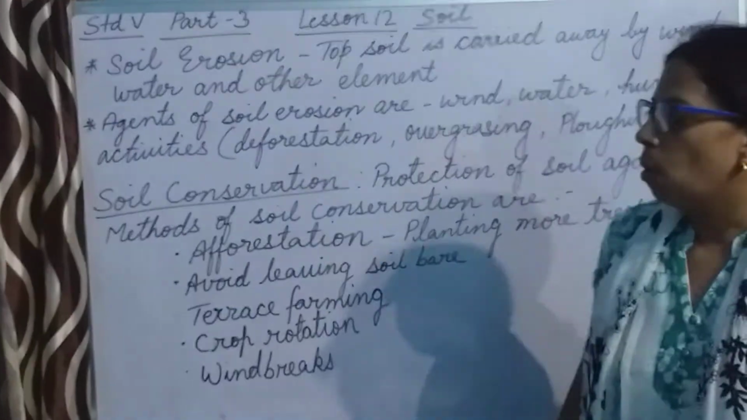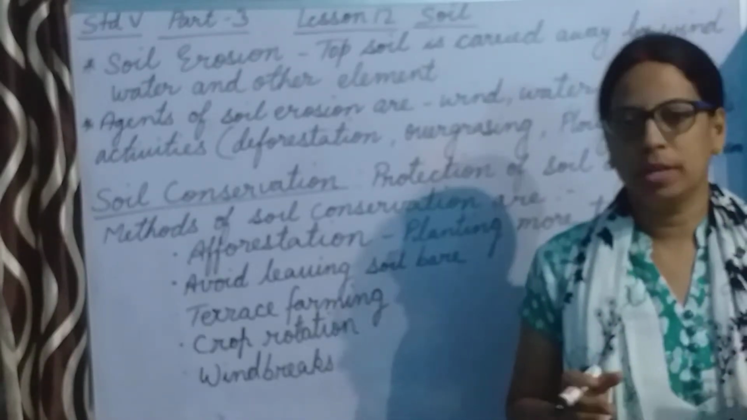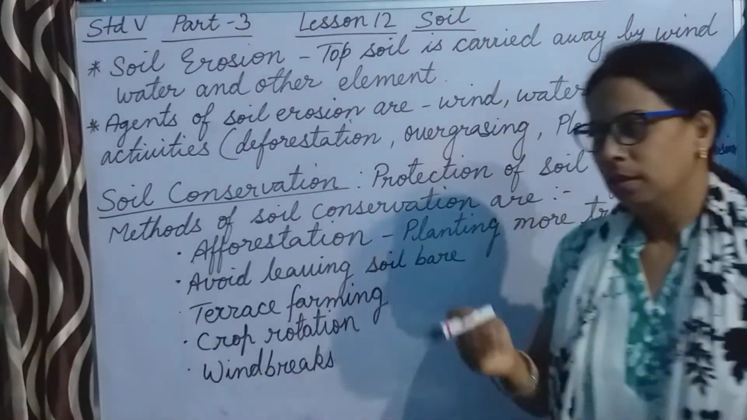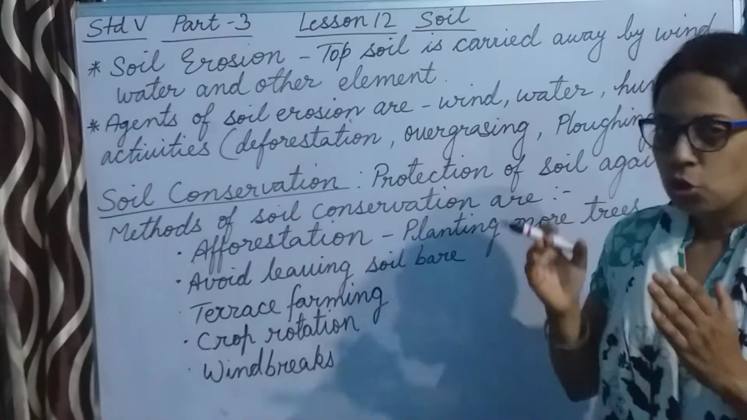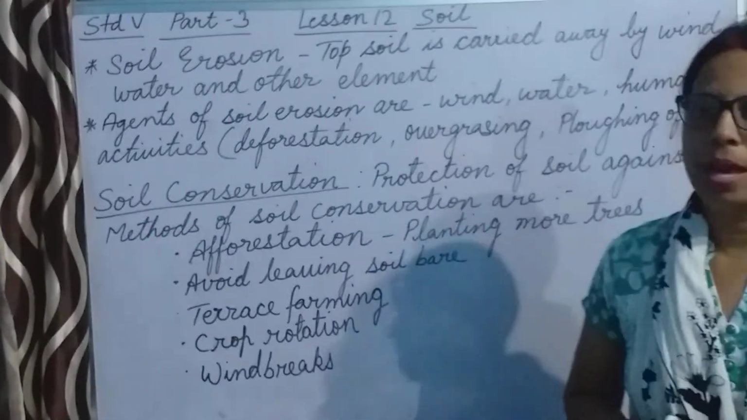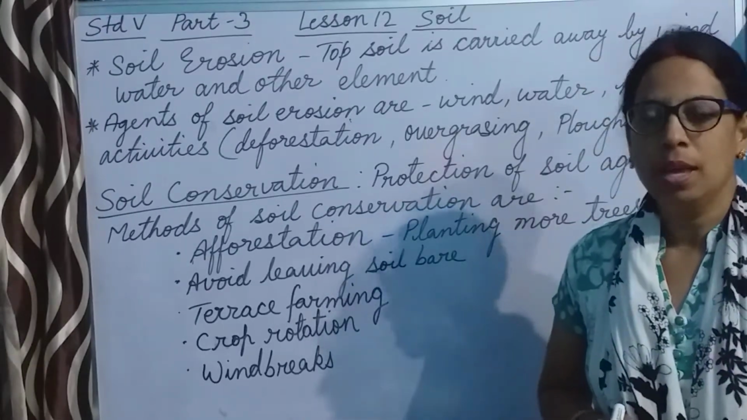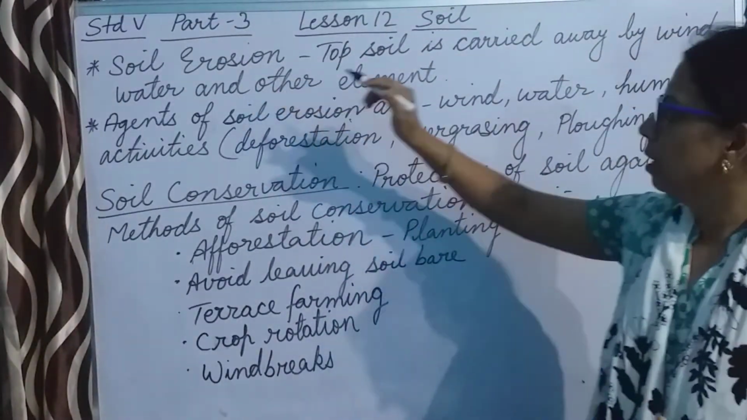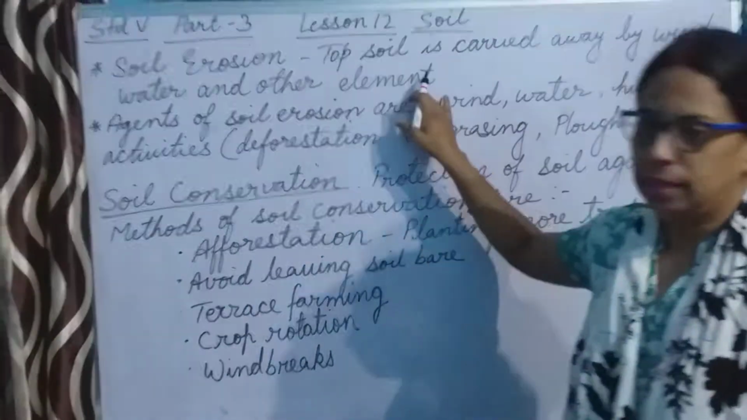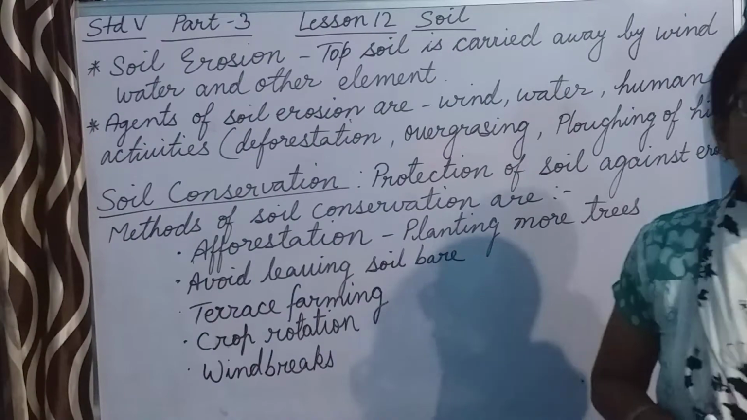Now as we studied in the previous part, the top layer of the soil is the most fertile layer and all plants grow there. But there is one hindrance: the top layer of soil sometimes gets washed away due to some natural sources, and this washing away or carrying away of the topsoil is called soil erosion. Here it is mentioned, topsoil is carried away by wind, water and other elements, and this process is called soil erosion. Now what happens when soil erosion takes place?